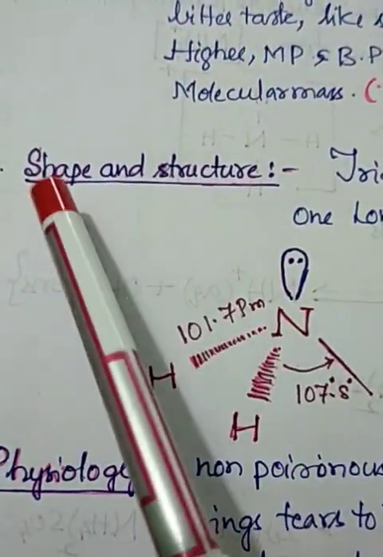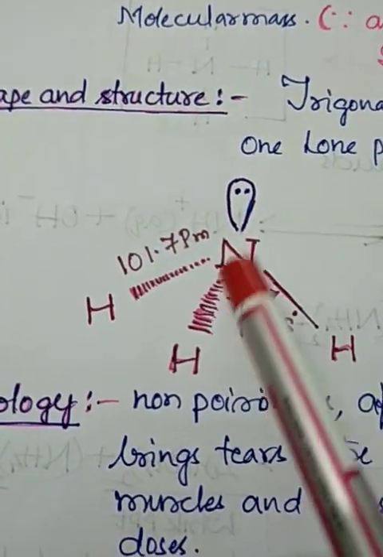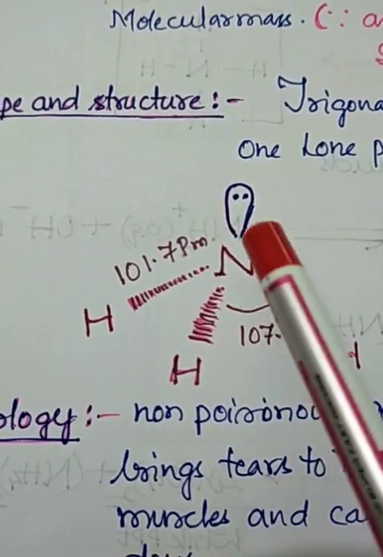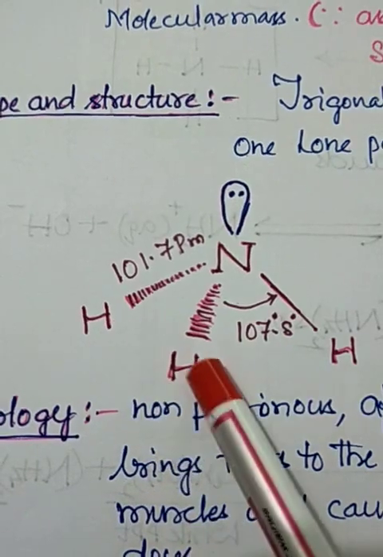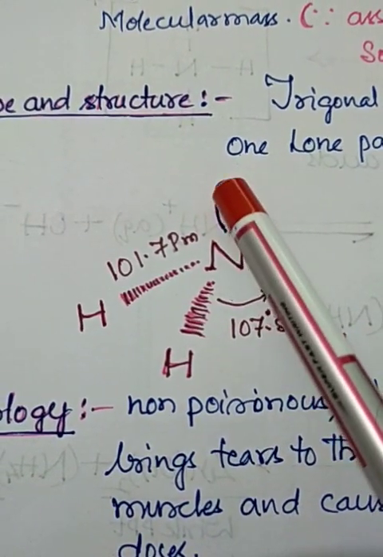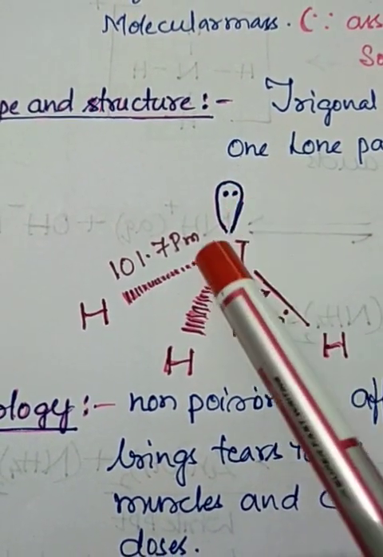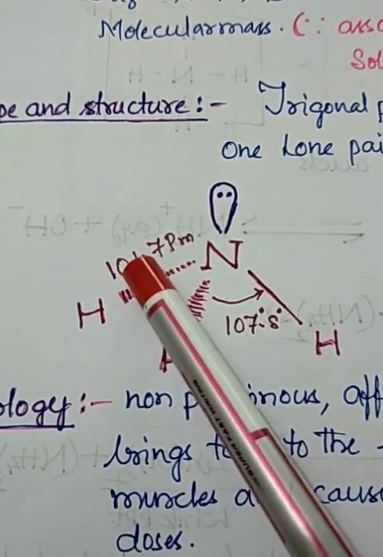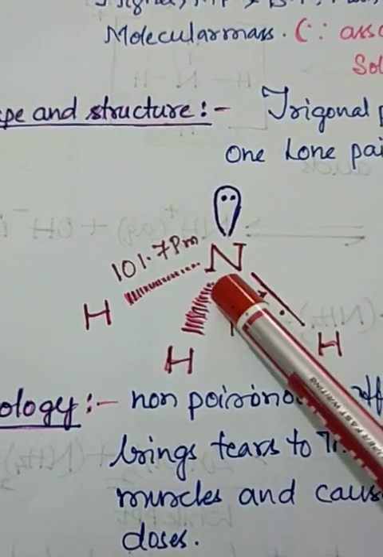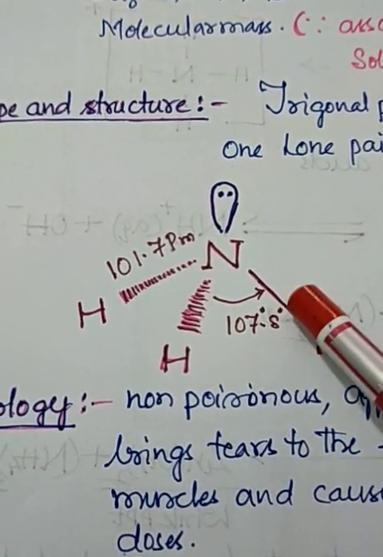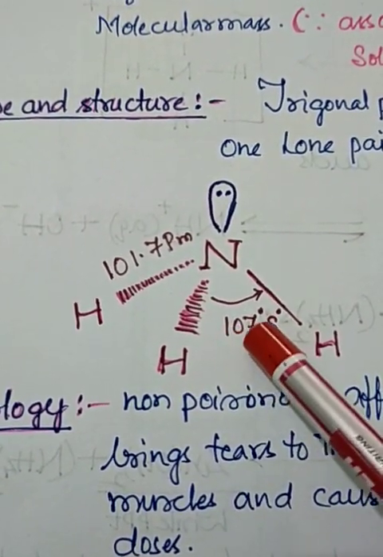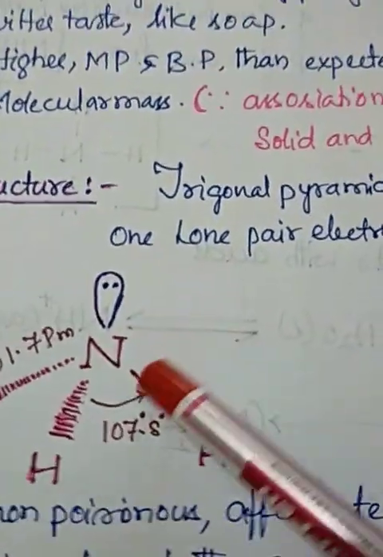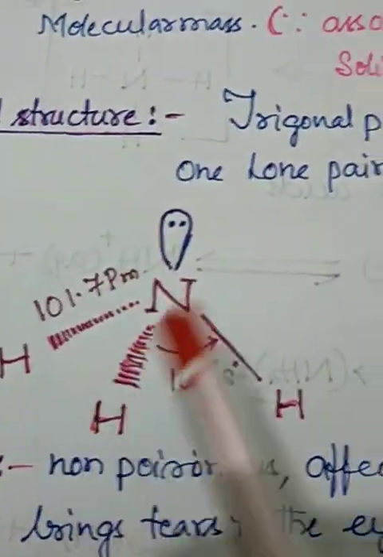Come to the second one, shape and structure of ammonia. Here you have one nitrogen atom and three hydrogen atoms. There is one lone pair of electrons. The bond length is 101.7 picometer, and the angle between hydrogen and hydrogen at nitrogen is 107.8 degrees. So this gives the pyramid shape.